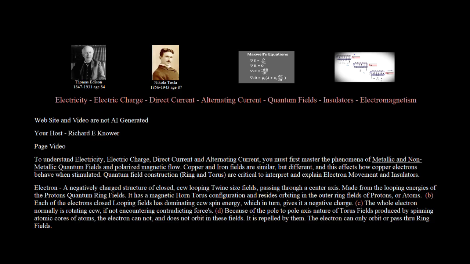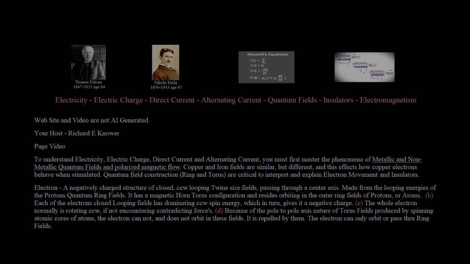D. Because of the pole-to-pole axis nature of torus fields produced by spinning atomic cores of atoms, the electron cannot, and does not, orbit in these fields. It is repelled by them. The electron can only orbit or pass through ring fields.